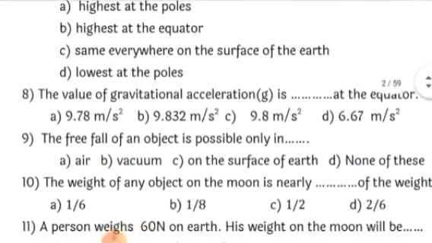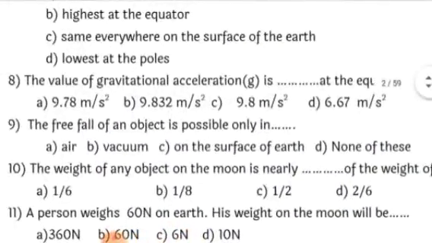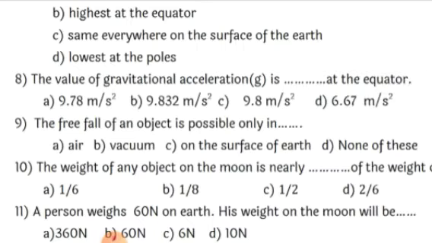Next, the value of gravitational acceleration g is dash at the equator. Okay, at the equator it is less as compared to that at the poles. At the poles it is around 9.832 meters per second square, whereas at the equator it is decreasing and becomes around 9.78 meters per second square.